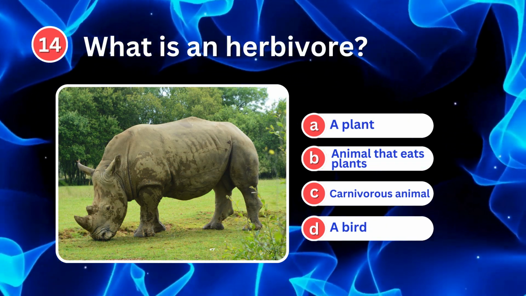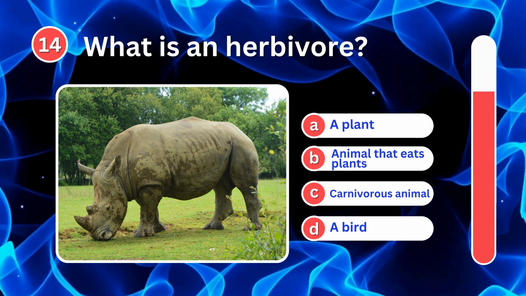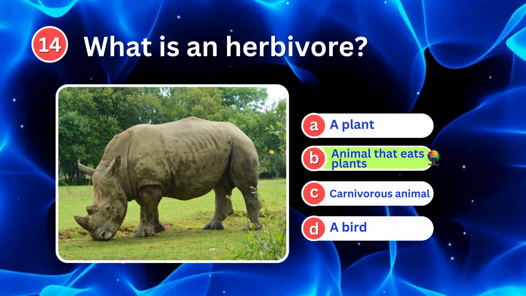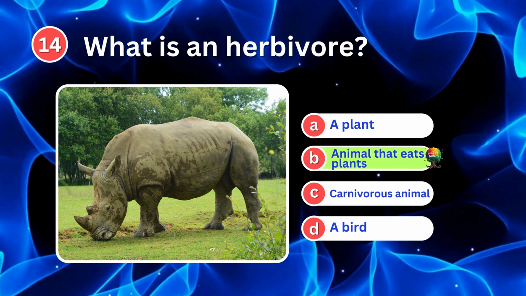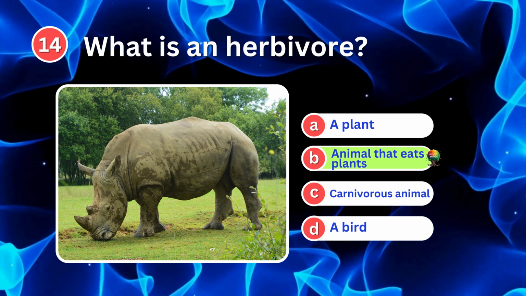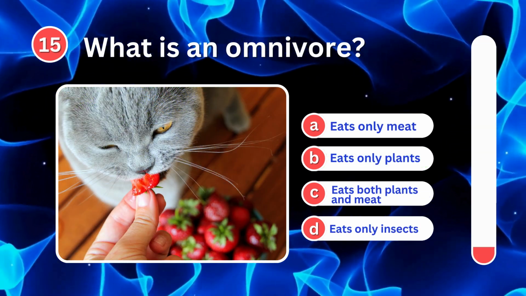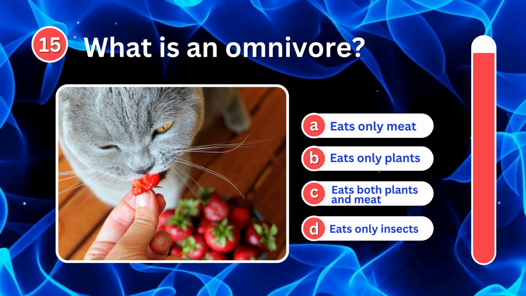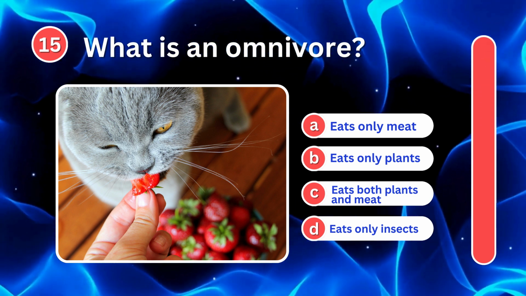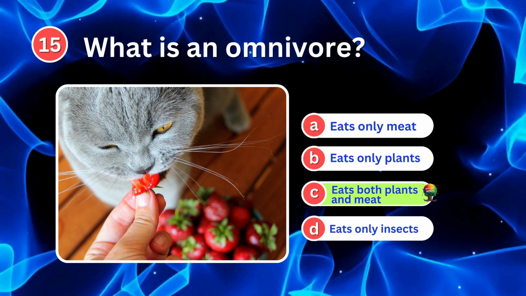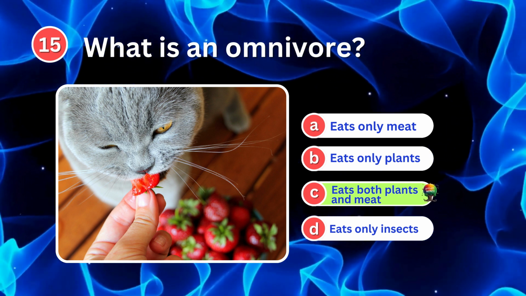What is an herbivore? It's an animal that eats plants. Herbivores eat only plants to survive. What is an omnivore? It eats both plants and meat. Omnivores eat both plants and meat.